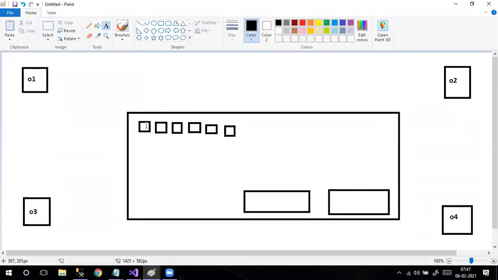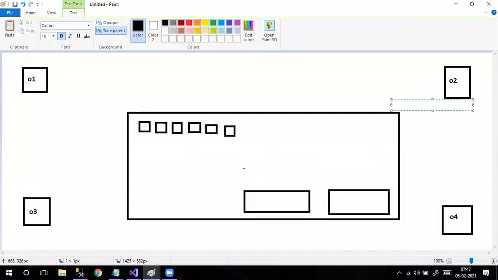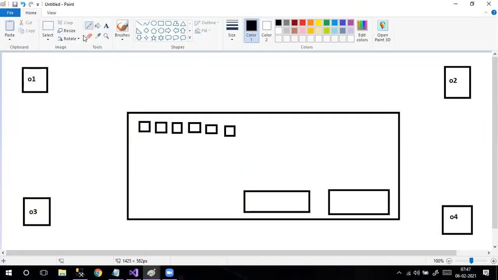Is that the correct approach? No. No matter how many people are logging into this portal, for everyone this should be displayed uniquely. One memory should show. And if anyone changes it, suppose object 1 is going to book this seat, he is doing some money transactions. When he is doing money transactions, this will be grayed out, meaning some money transaction is happening. So this will be grayed out for object 2, object 3, and object 4.